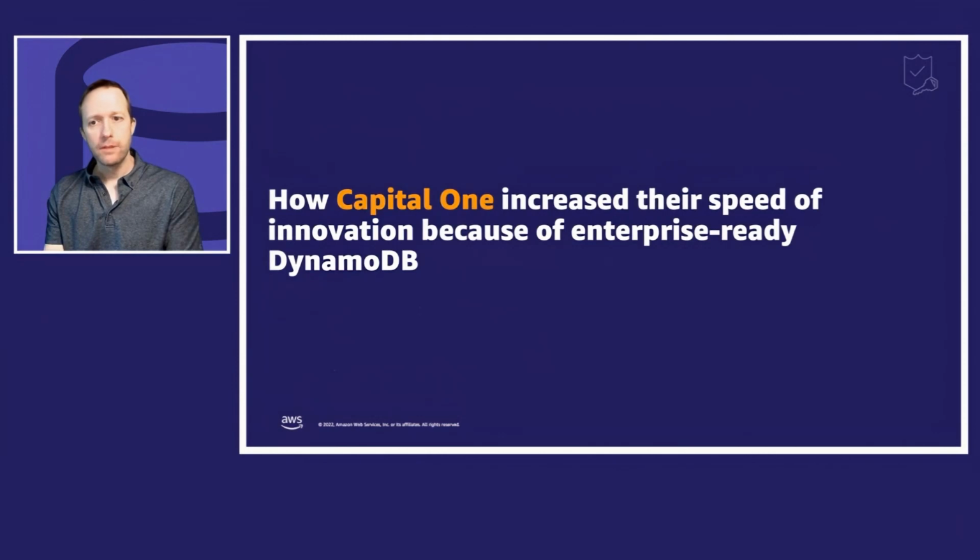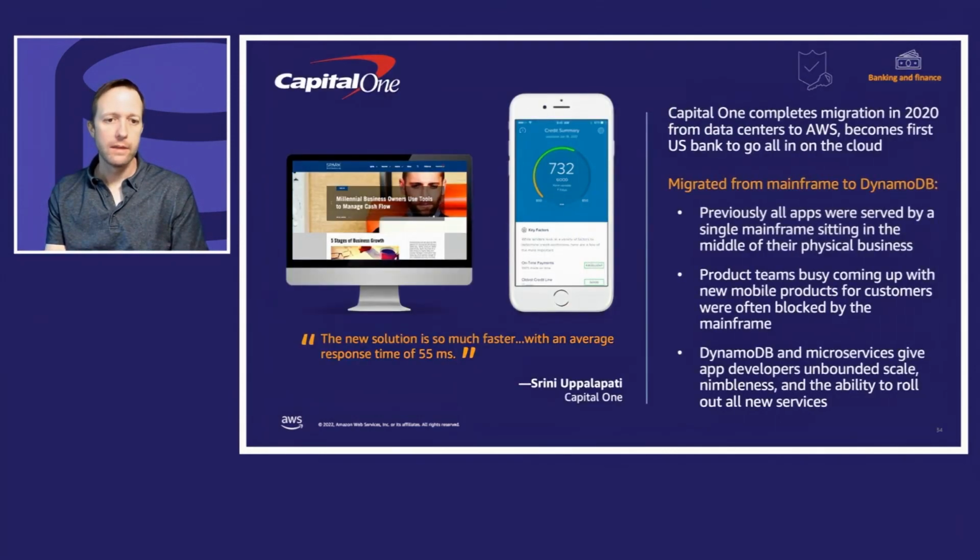All right. So you combine all these enterprise features together. What can you do with them? Well, Capital One's a good case study, right? This is one of the largest banks in the US, about 25 years old, and they're known for being very innovative. They had a hard time innovating on their mainframe. They had 8 different data centers. They were mainframe bound. And so they looked at the AWS cloud. They were the first US bank to go all in on the cloud.